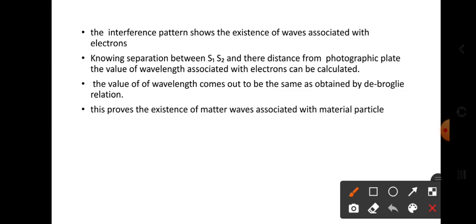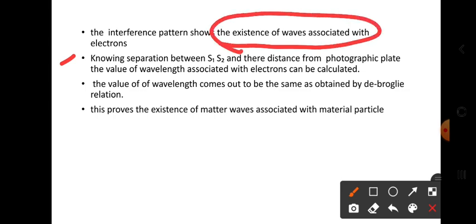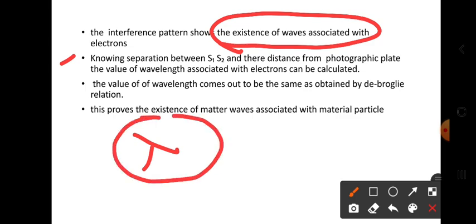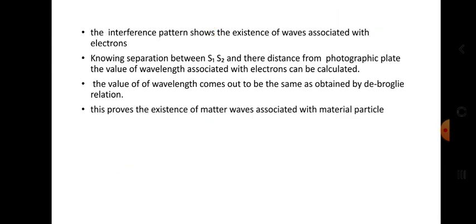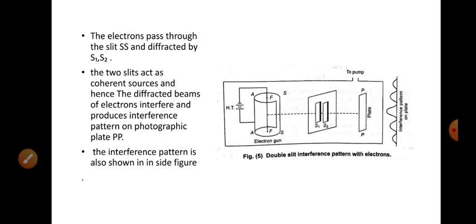And the next, knowing the separation between S1 and S2. Here I am saying they form the interference pattern, and interference pattern formation exhibits wave nature. Wave nature means it must have a wavelength. To calculate the wavelength, look in the backward direction.